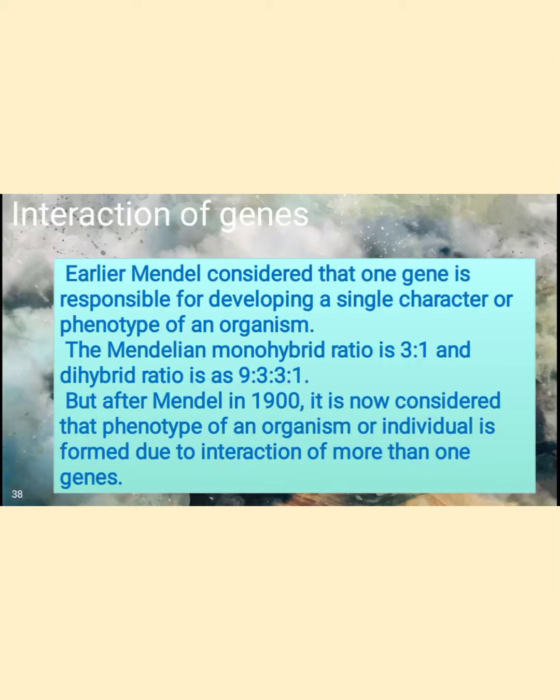Today we are going to see point number 3 from chapter number 1, that is the interaction of genes. Previously we have seen the chromosomal theory of inheritance, which was proposed by W.S. Sutton and Boveri in 1902. That is the theory that genes are part of a chromosome.